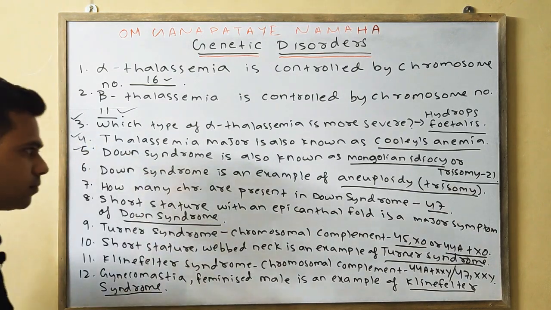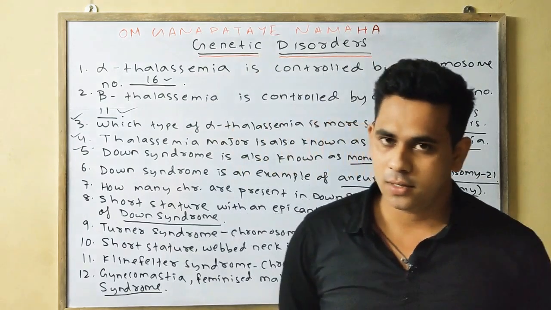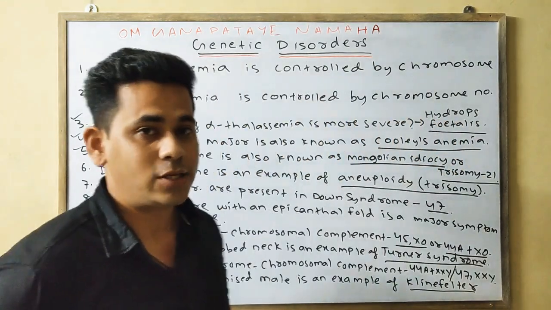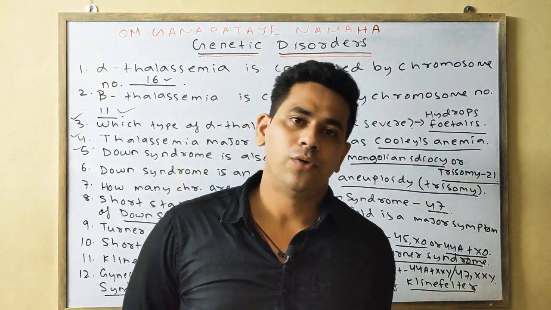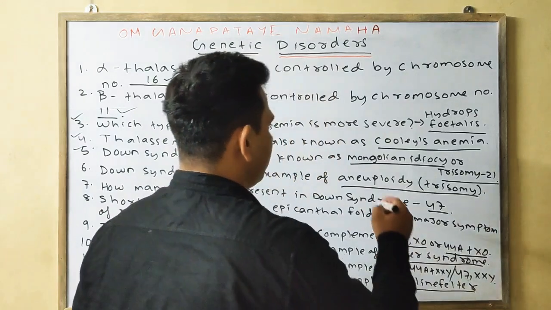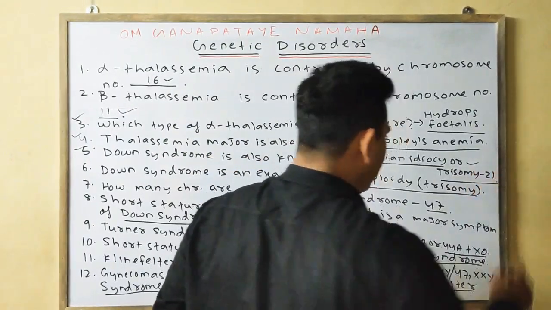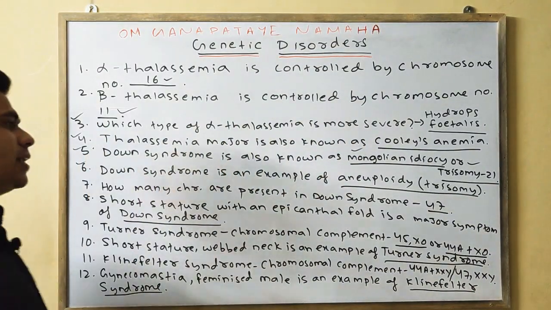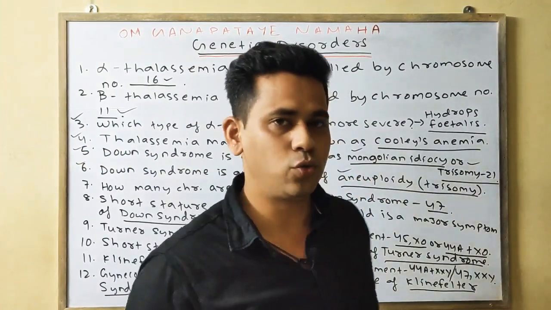Next, Down syndrome is also known as Mongolian idiocy, Mongolism, or trisomy 21, means one extra chromosome is present in the 21st chromosome. Next, Down syndrome is an example of aneuploidy, trisomy 2n plus 1.